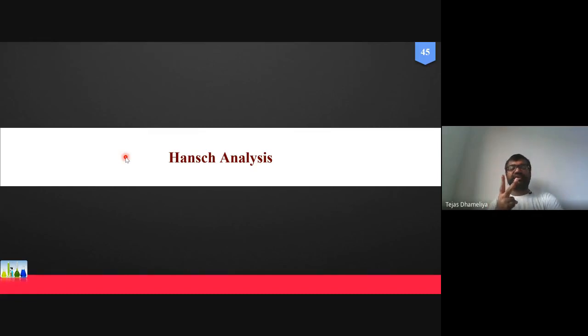The second parameter is the Taft steric constant, which is a steric parameter, and the third parameter is log P, which happens to be a hydrophobic or lipophilic parameter. These are the three major parameters, and we have discussed them individually in some of the previous sessions. I hope the knowledge of the descriptors will be clear to all of you: the electronic parameter, the steric parameter, and the hydrophobic parameter.